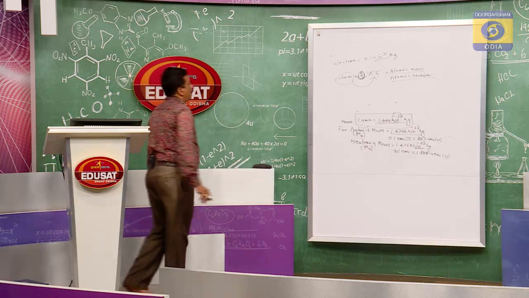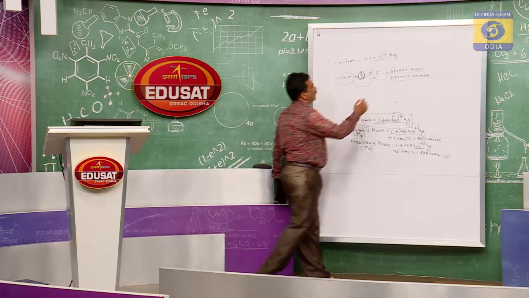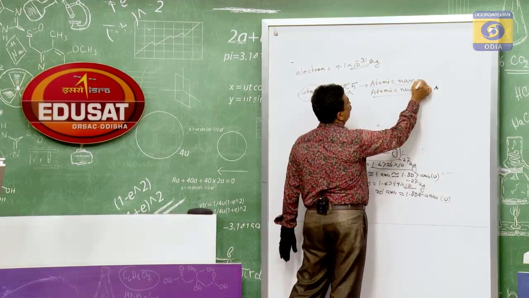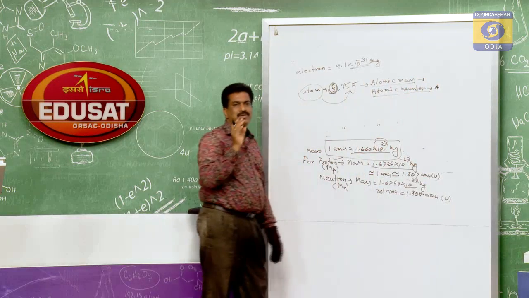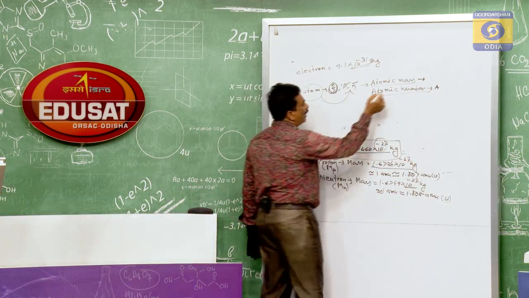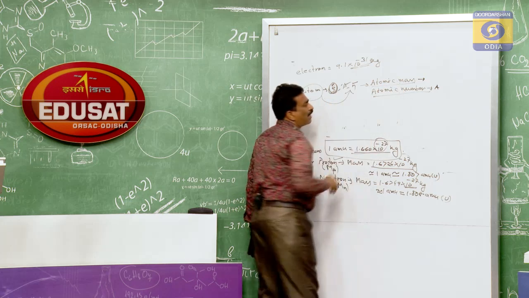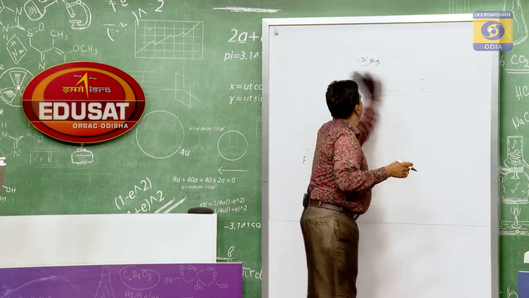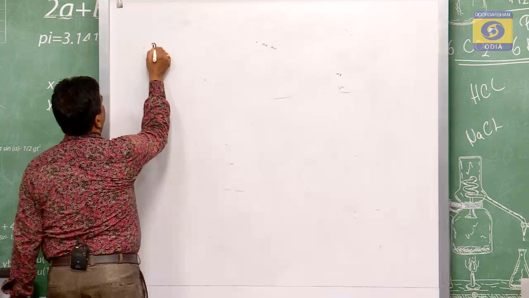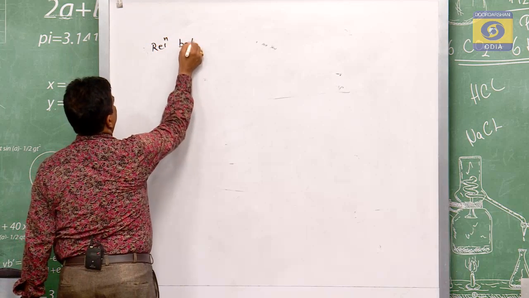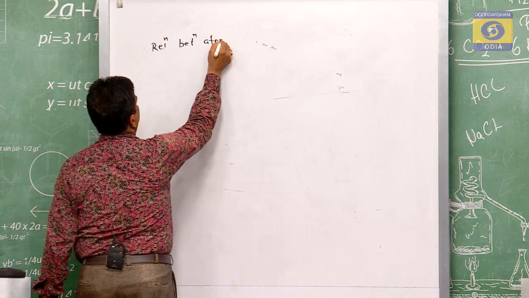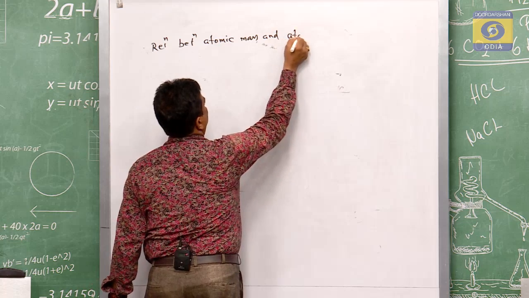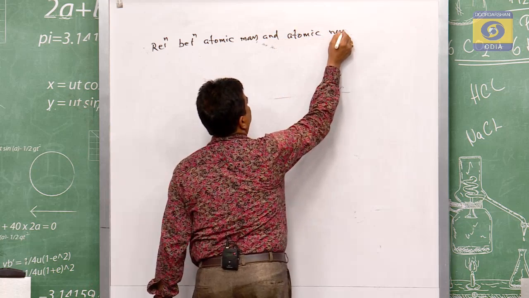As we know, atomic number is only a number. That atomic number we are writing as Z, and this is the atomic mass A, meaning the total mass which is contained in the nucleus. So then what is the relation between atomic number and atomic mass? Relation between atomic mass and atomic number.